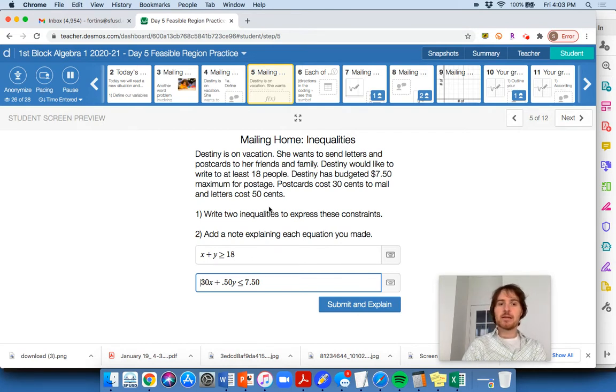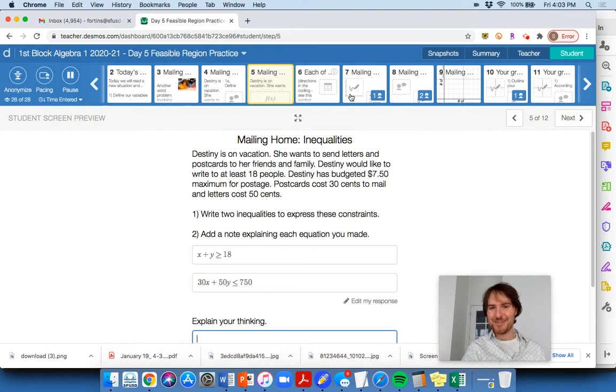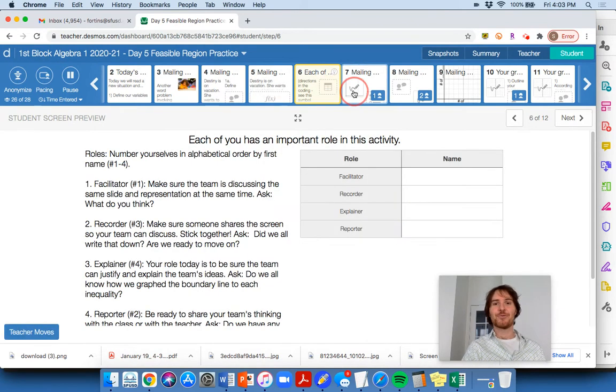I'm going to set it up here, and this is legit. This is just 100 times on the left side and the right side, which we're allowed to do. So, anyways, 30 cents per postcard plus 50 cents per letter is less than or equal to the 750 cents we have to send those things here. Submit and explain. I already explained it. You should explain there too. All right, you don't have to do this because you're not with your groups today.